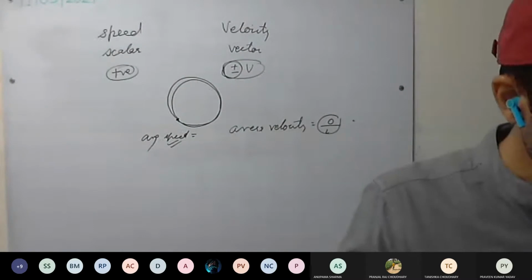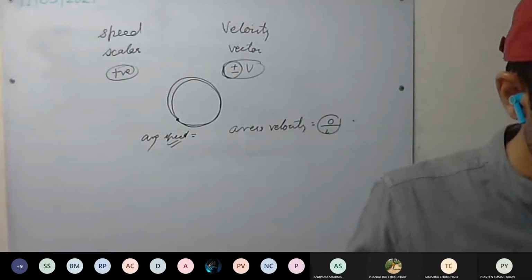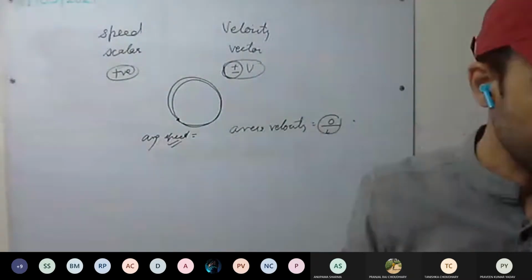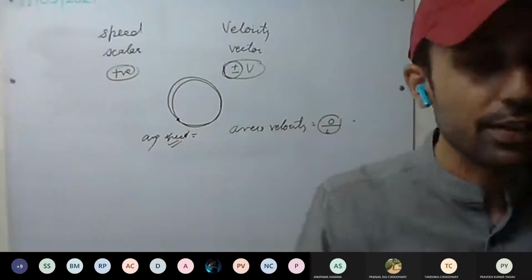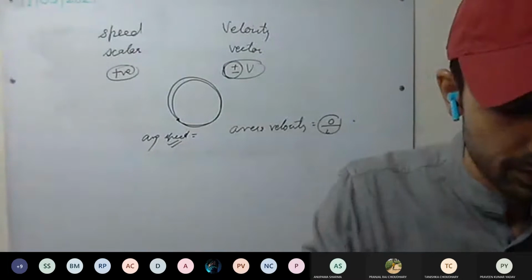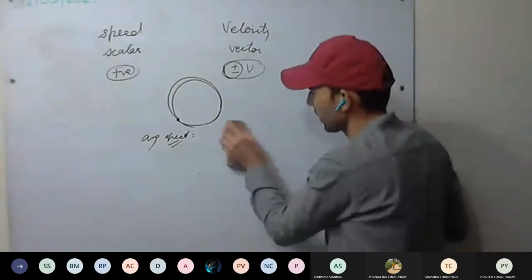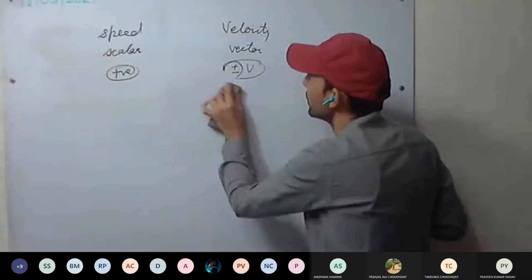Understood this one? Examples we already discussed, like throwing the stone or a circular path. Today we are starting with acceleration. This was the one you all were curious about. What is acceleration? Yes or no?